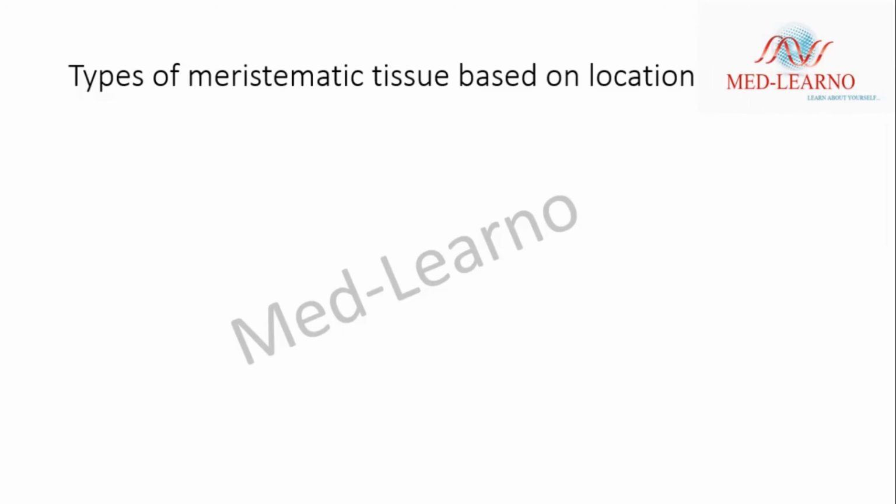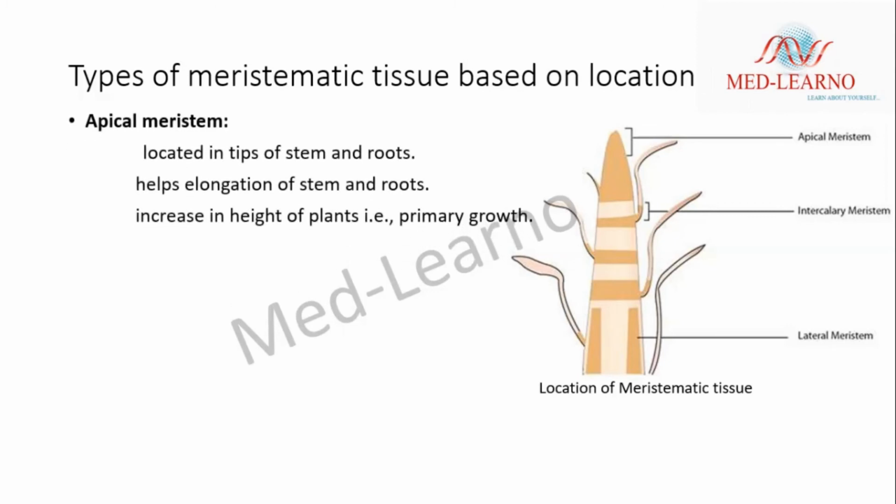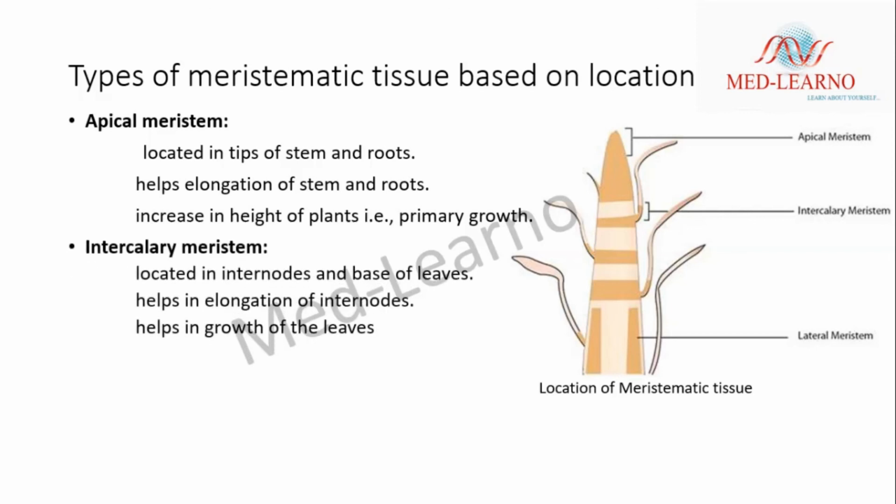Types of meristematic tissue based on location. There are three types: apical meristem, intercalary meristem, and lateral meristem. Apical meristems are located in the tips of stems and roots. Based on the location, they are also called shoot apical meristem and root apical meristem. They mainly help in the elongation of stems and roots. The elongation of stems and roots increases the height of a plant, which is also known as primary growth.